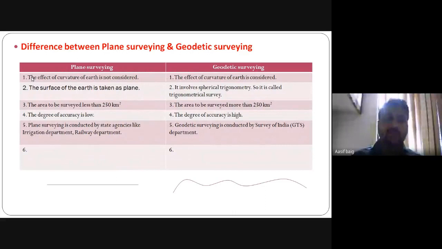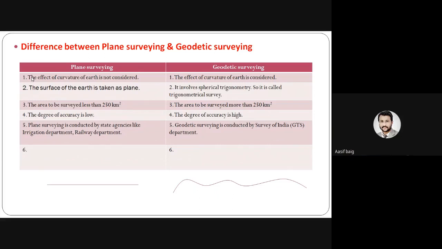Now these are the differences between the plane and the geodetic survey. The effect of curvature of the earth is not considered in plane surveying, but in geodetic survey, we have to consider the curvature of the earth. The surface of the earth is taken as plane in plane survey. Geodetic survey involves spherical trigonometry, so it is called trigonometrical survey. In plane surveying, the area to be surveyed is less than 250 square kilometers.